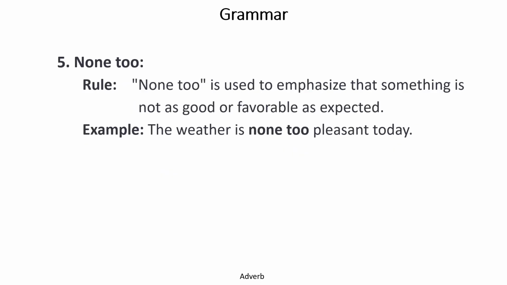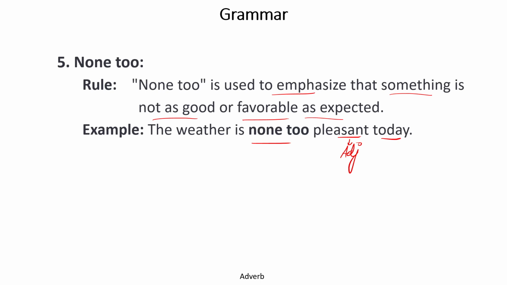Now, we have another adverb, that is none too. None too is used to emphasize that something is not as good or favorable as expected. The weather is none too pleasant today. Pleasant is basically an adjective, so it is none too. This means that the weather is not favorable.